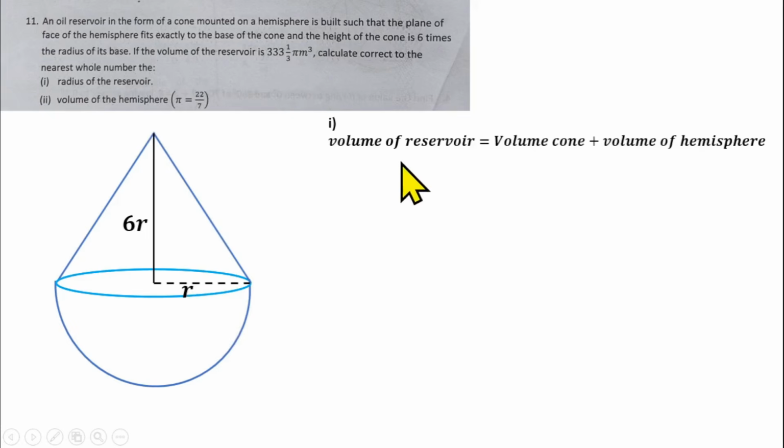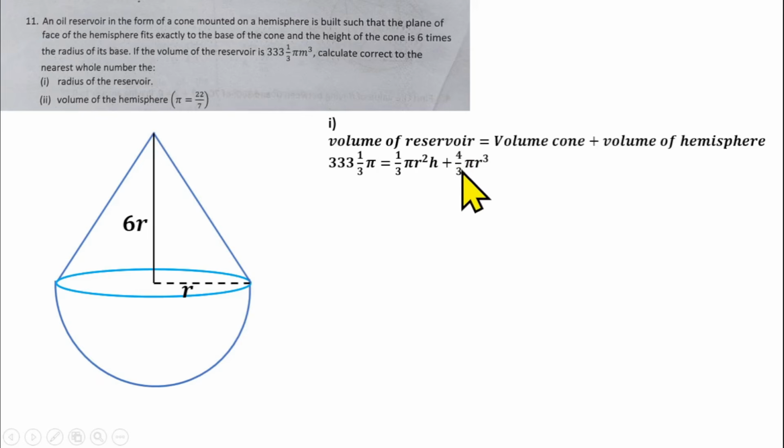So what is the volume of the reservoir? It is the volume of the cone plus the volume of the hemisphere. And what's the volume of a cone? That is 1/3 pi r square h, plus the volume of the hemisphere, that is 2/3 pi r cube. Oh sorry, I think there's a mistake here.